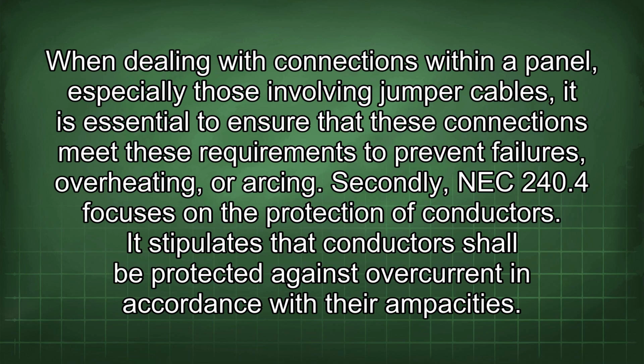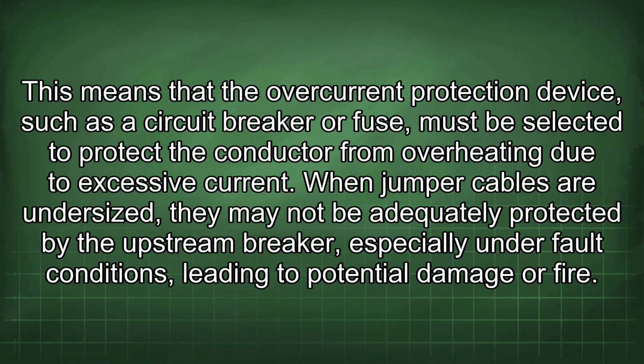Secondly, NEC 240.4 focuses on the protection of conductors. It stipulates that conductors shall be protected against overcurrent in accordance with their ampacities. This means that the overcurrent protection device, such as a circuit breaker or fuse, must be selected to protect the conductor from overheating due to excessive current. When jumper cables are undersized, they may not be adequately protected by the upstream breaker, especially under fault conditions, leading to potential damage or fire.